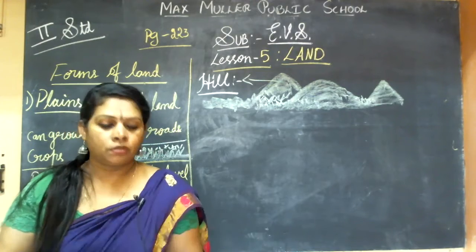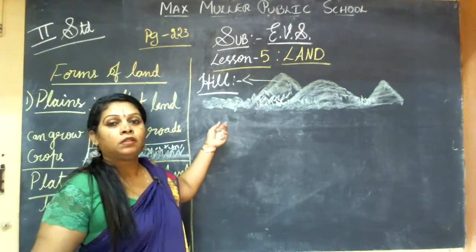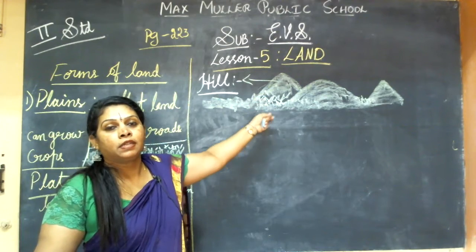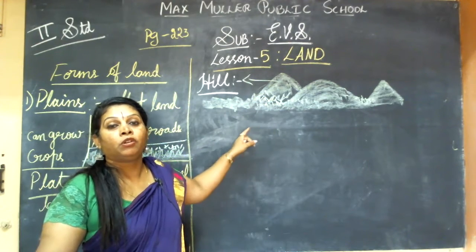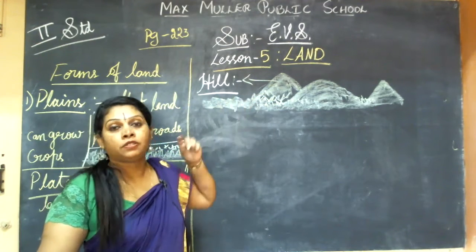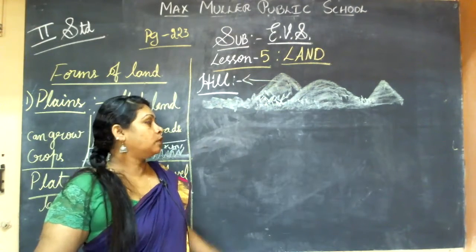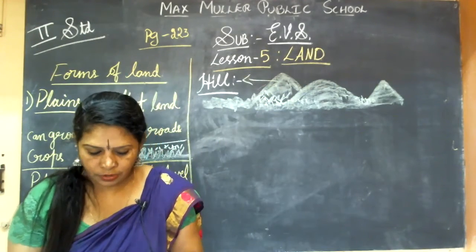Okay, children. So what are hills? Now you have understood: hills are a sudden rise of the flat lands. It is very cold in the hills and you can't grow crops. Now turn to the next page.